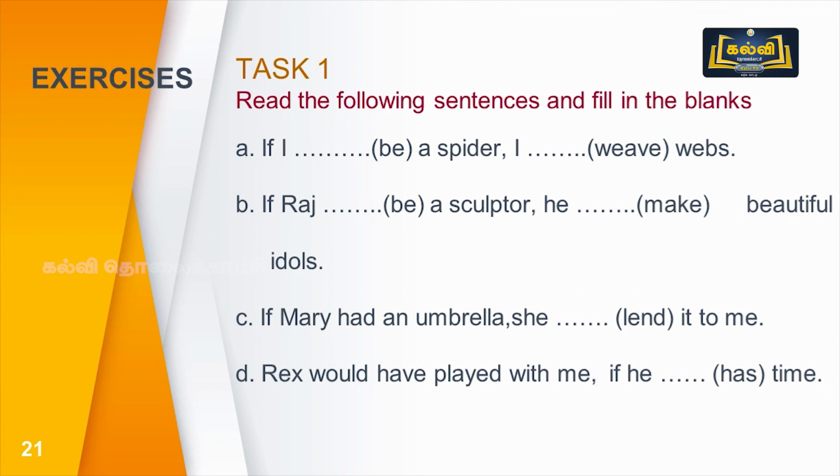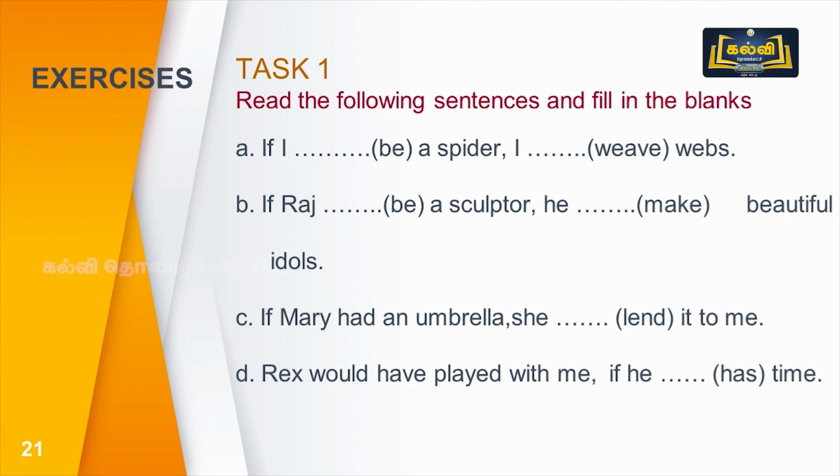See the next sentence. Rex would have played with me if he within bracket has time. So, you see which is the main clause here? Here the if clause comes after the main clause, okay. So, what's the verb form used in the main clause? Would have played.